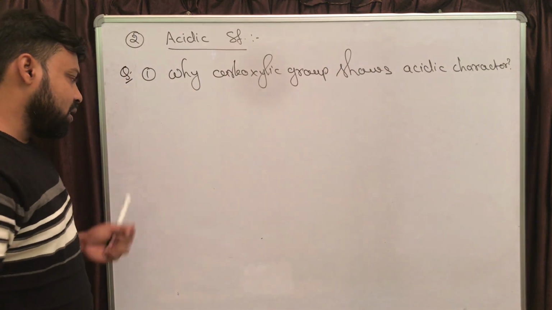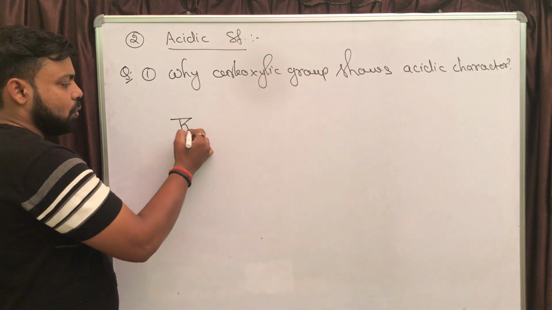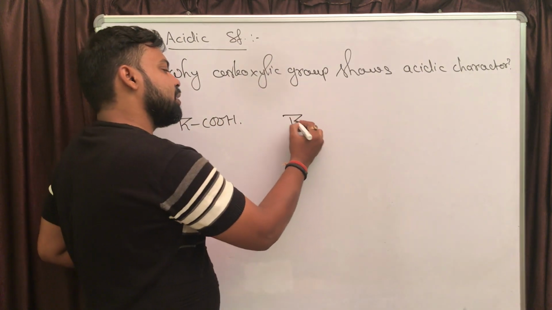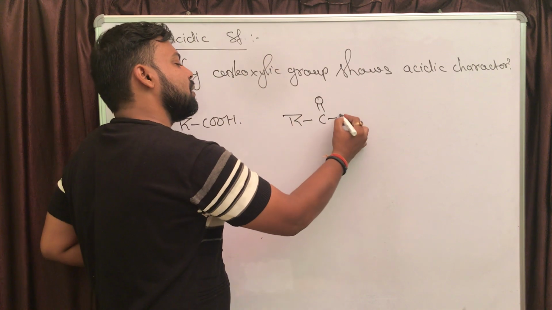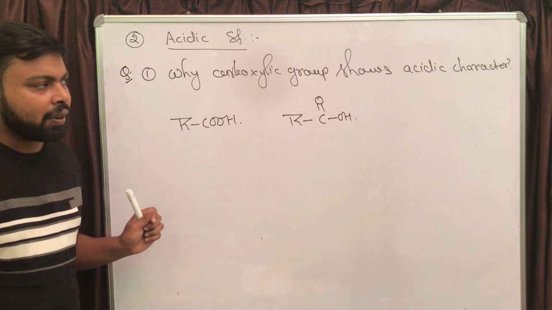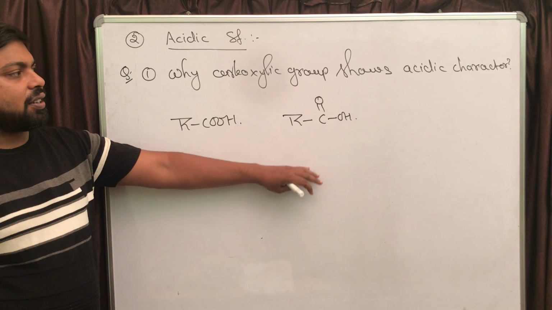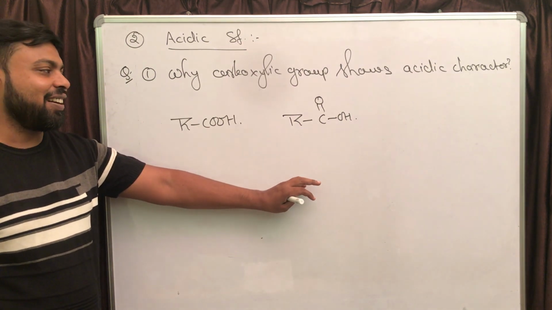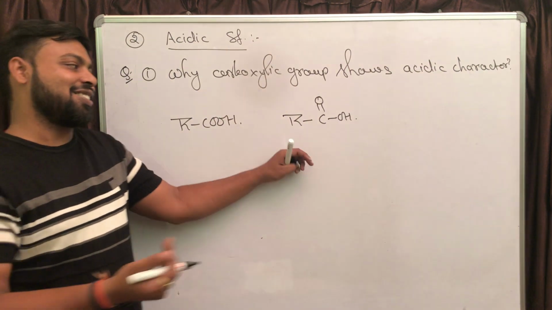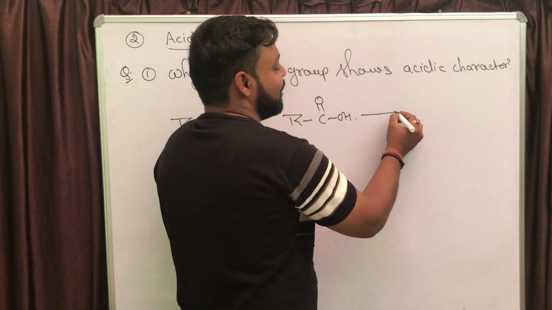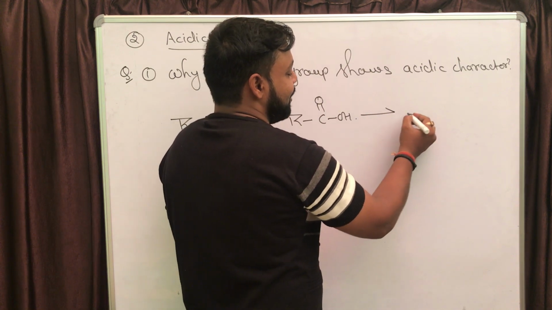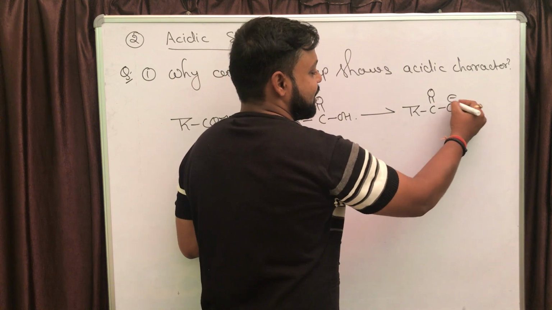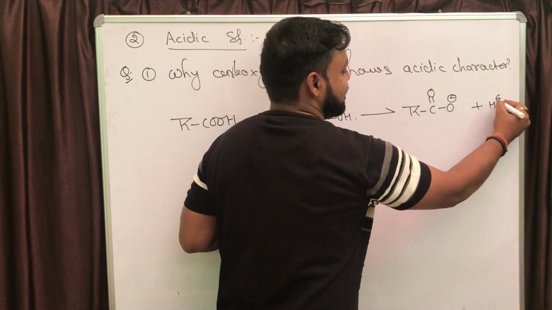So the carboxylic group, if you observe it, is COOH, right? And if you draw the structure, it is R, carbon with a double bond to oxygen, and one OH is attached to the carbon. If it is showing acidic character, that can definitely be decided by writing its conjugate base. Let's write the conjugate base. It is R-C with a double bond to oxygen, one oxygen is carrying a negative charge, and one H plus is released.